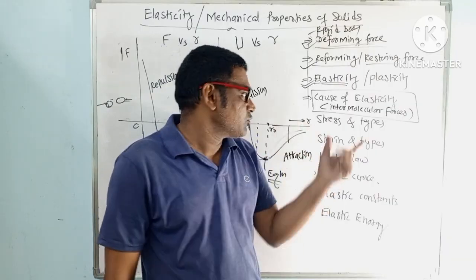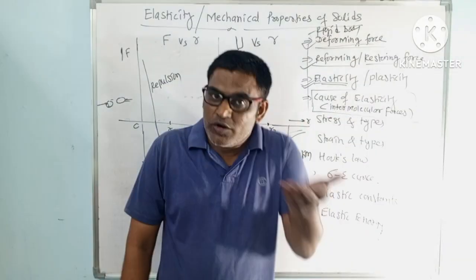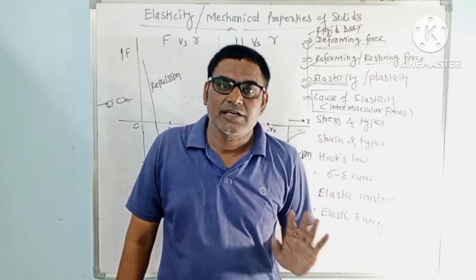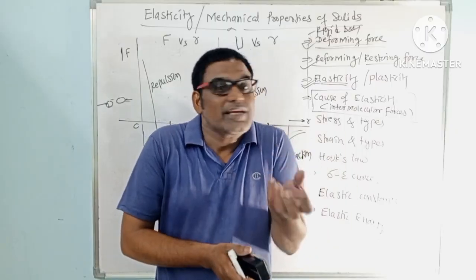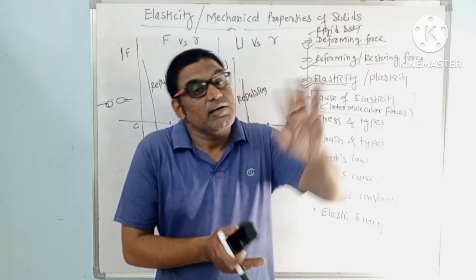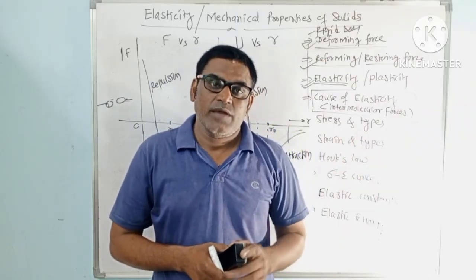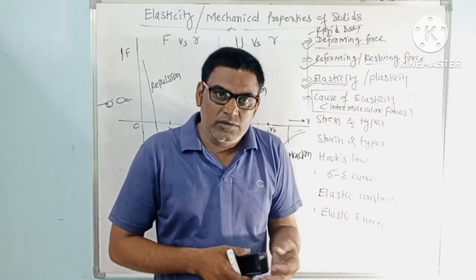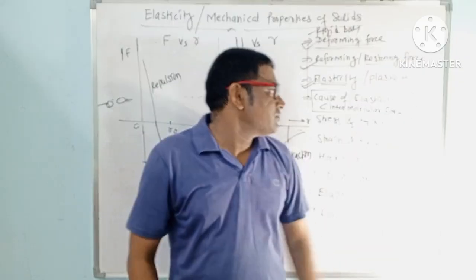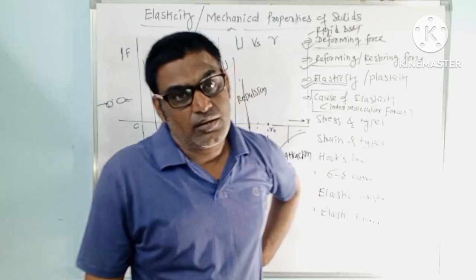This is what happens, and this process is called what? Elasticity. If the body gets back 100% of its shape and size, it is 100% elastic. If not, permanent deformation occurs. The body doesn't get its original shape and size, like mud. Then it is a 100% plastic body. And in between, if it regains some shape and some not, then it is called partially elastic, partially plastic.